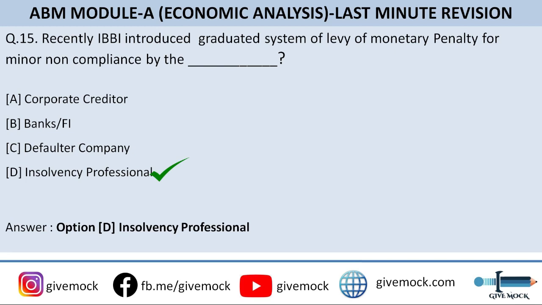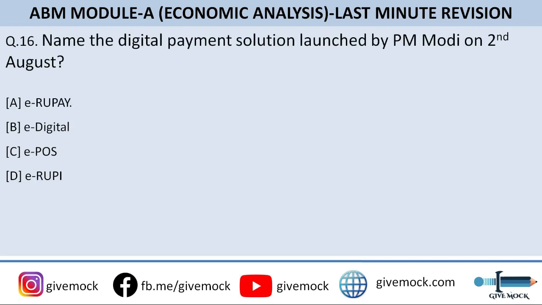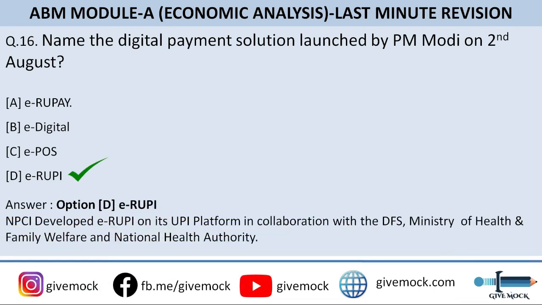Okay, the question number 16 is, you need to name the digital payment solution launched by PM Modi on 2nd August. Option A is e-Rupee, option B is e-digital, option C is e-POS, and option D is e-Rupee. So guys, the correct answer to the question is option D, that is e-Rupee. So basically NPCI, National Payments Corporation of India, has developed e-Rupee on its UPI platform, which is already a successful payment system. Okay, UPI is a very successful payment system, you must be knowing that. So this has been developed in collaboration with Department of Financial Services, DFS, Ministry of Health and Family Welfare, and National Health Authority.